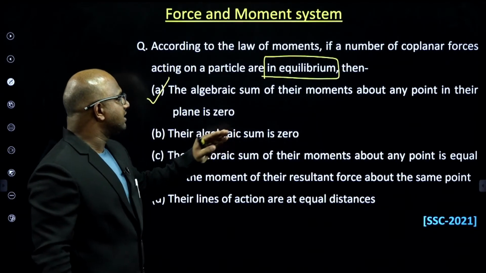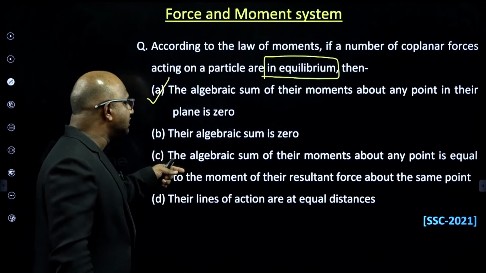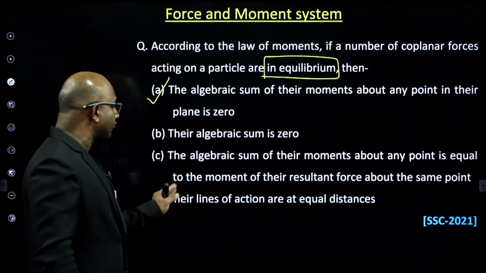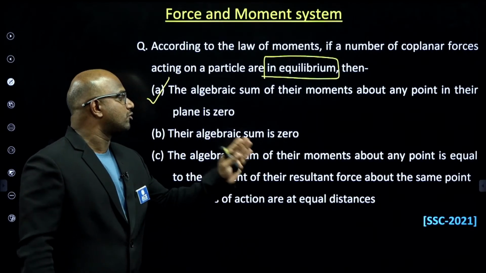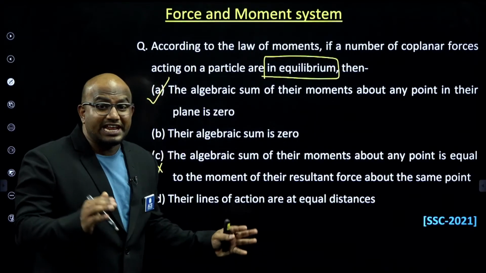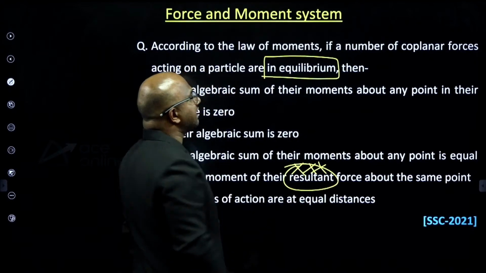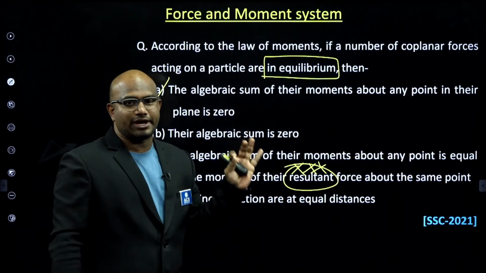Then their algebraic sum is 0, not about a certain point, guys. Then the algebraic sum of moments about any point is equal to the moment of their resultant of the force about the same point. Yes, this is wrong. Why? Because, guys, there is no question of resultant here, because it is in equilibrium, as he mentioned.